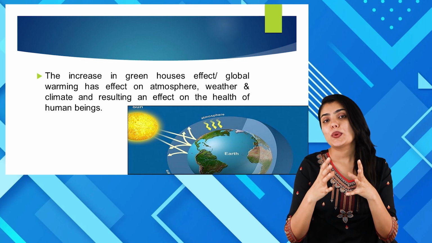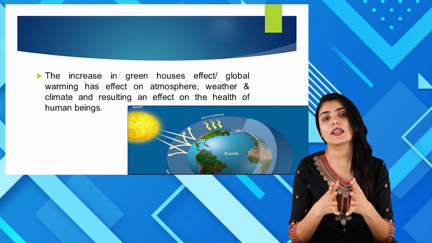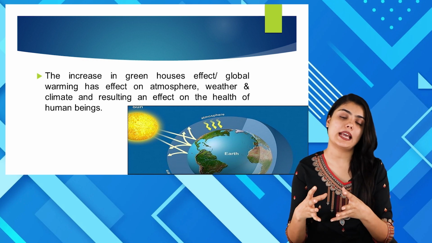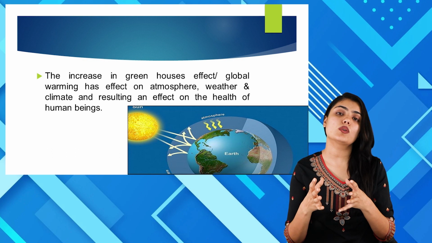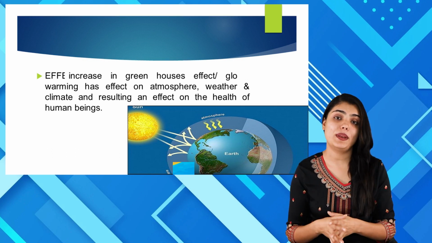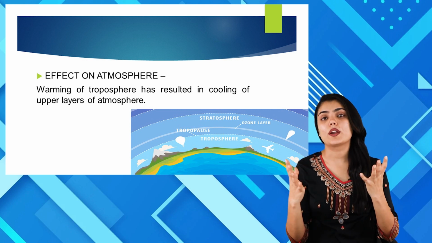With the increase in the greenhouse gases, global warming has various impacts on the health of human beings, animals, and plants. It has an impact on the atmosphere, the environment, and also on the health of people, animals, and plants. Moving on, let us see what the effect of global warming on the atmosphere is.